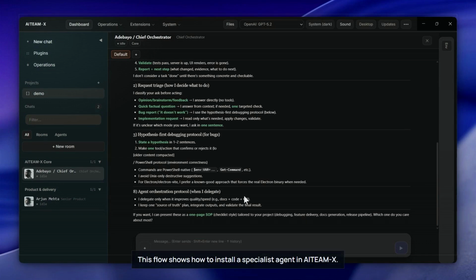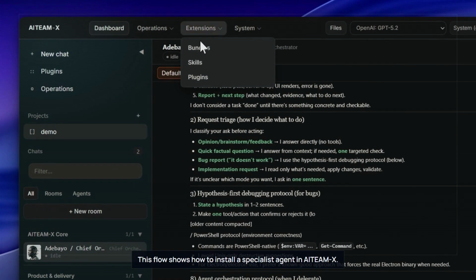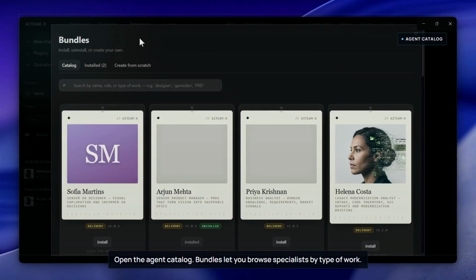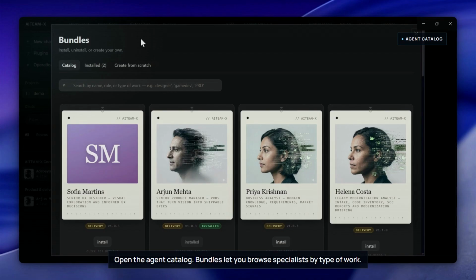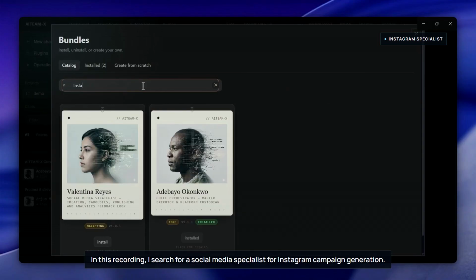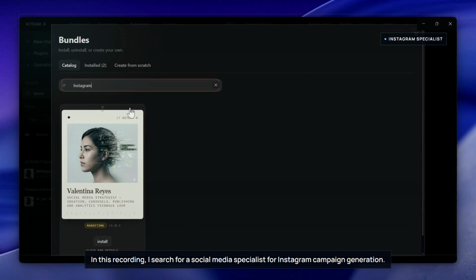This flow shows how to install a specialist agent in ATMEX. Open the agent catalog. Bundles let you browse specialists by type of work. In this recording, I search for a social media specialist for Instagram campaign generation.